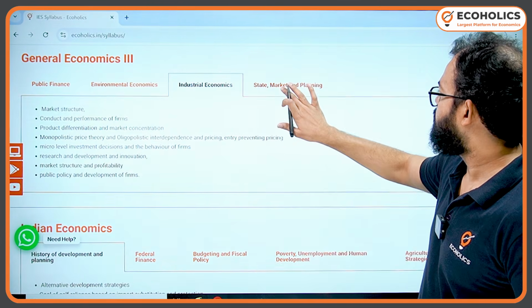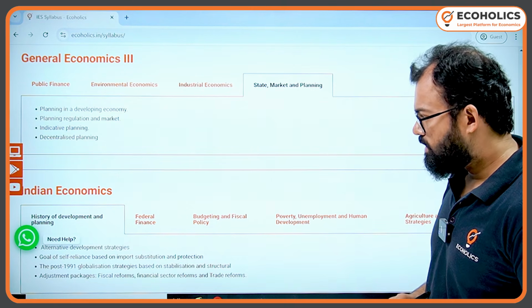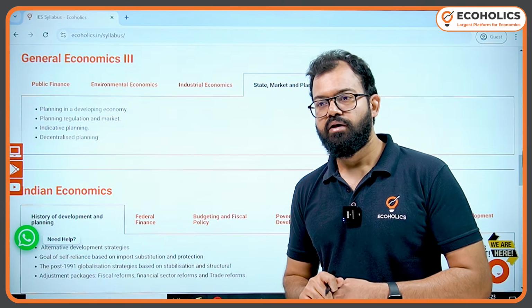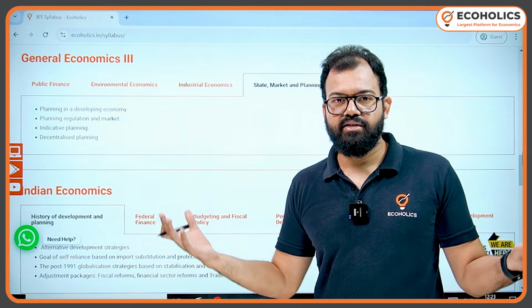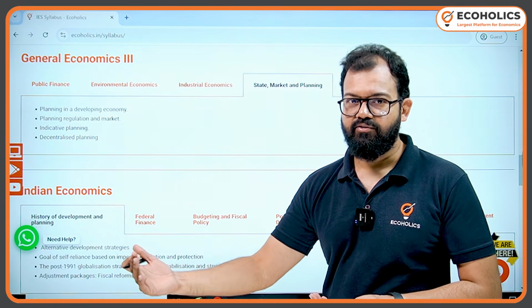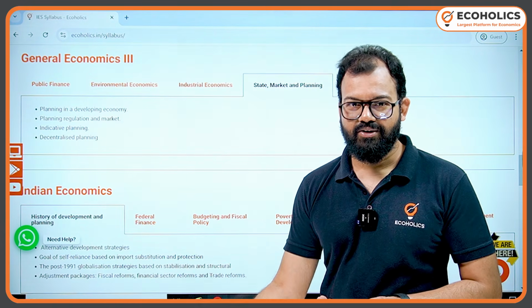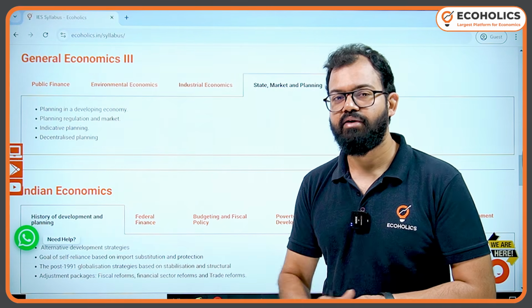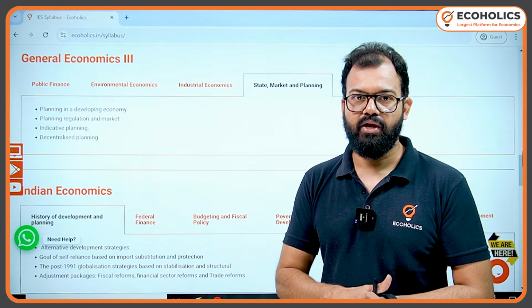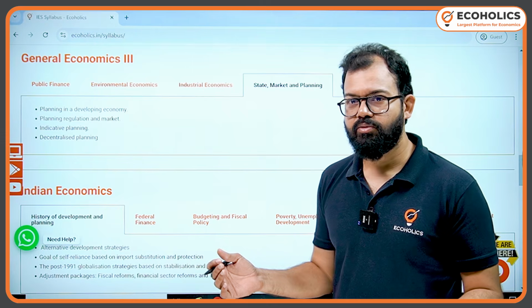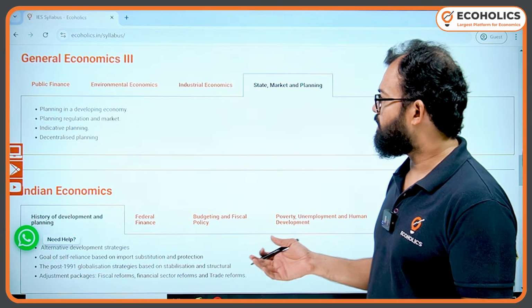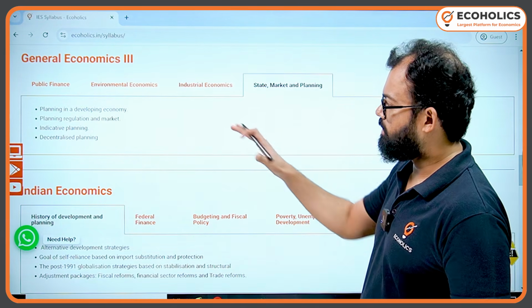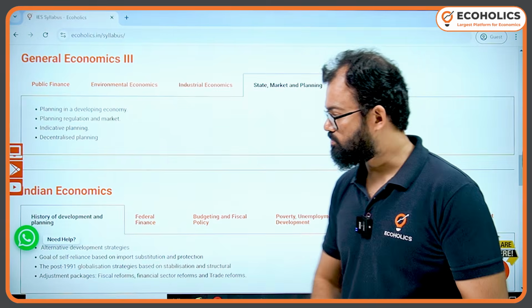And then we have state, market and planning. Very important topic, because India got independence in 1947, and recently, in 2015, we abolished the Planning Commission and Niti Aayog came into the picture. So here you can say it is almost the decade-long journey of Niti Aayog. Here there are a majority of questions that you can expect.